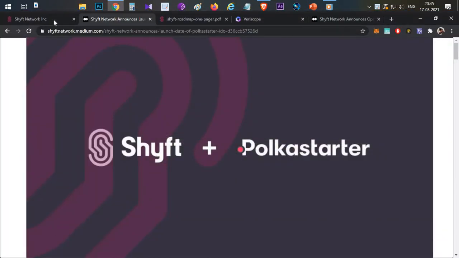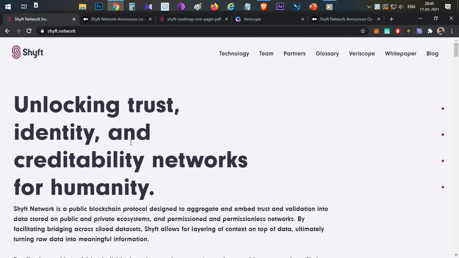So guys, first thing, what is Shyft Network? Shyft Network is a credential verification platform just like Fractal ID. I think many of you are already aware of Fractal ID, where you would have submitted your KYC for multiple token sales or private sales allocations where you are participating. This Shyft Network also functions in the same way.